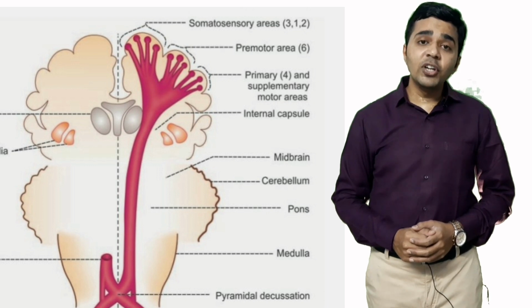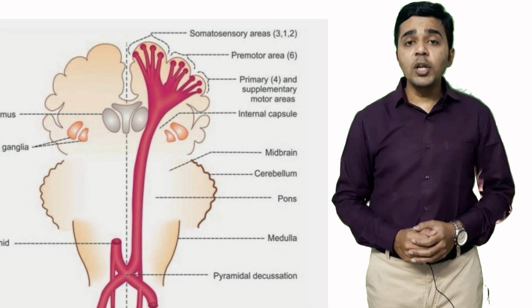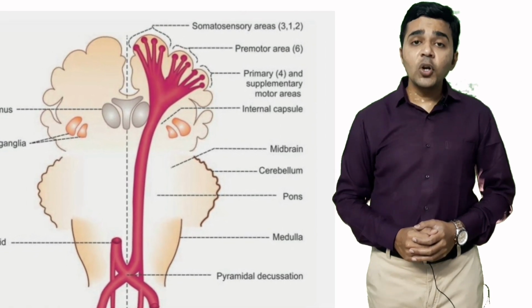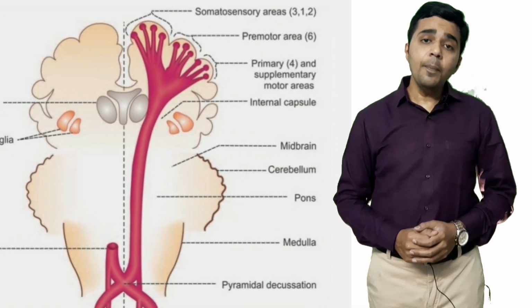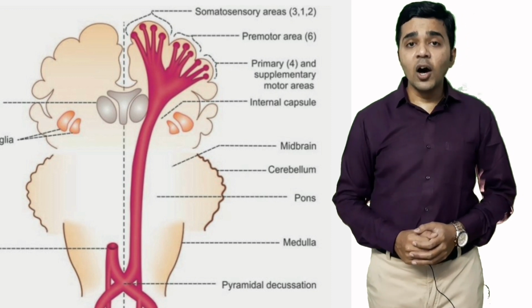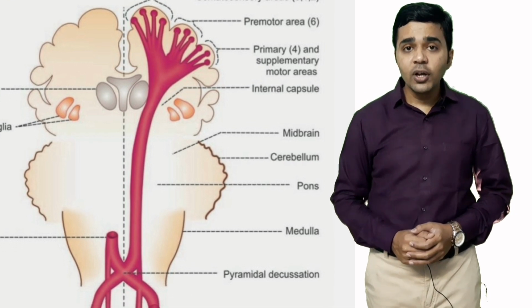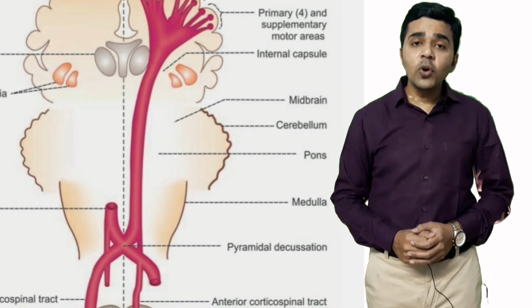Then they originate from area number 6 of the premotor cortex and supplementary area, and different parts of the frontal lobe and parietal lobe. After taking their origin, they run downwards and converge in a fan-like structure which is known as the corona radiata.